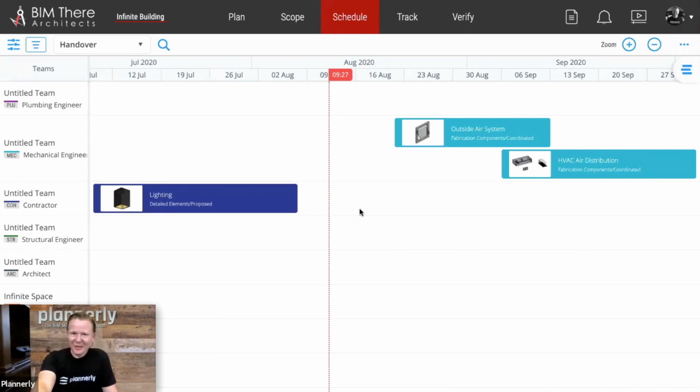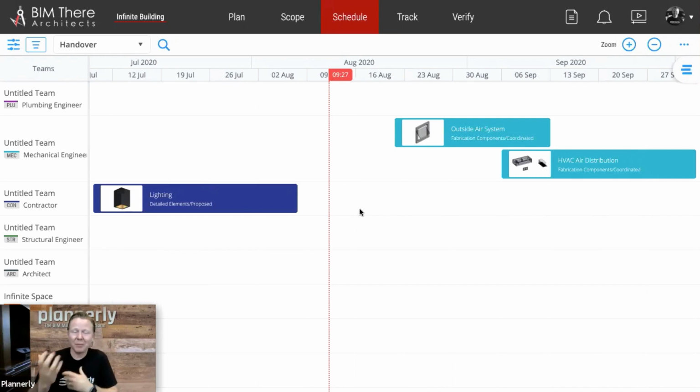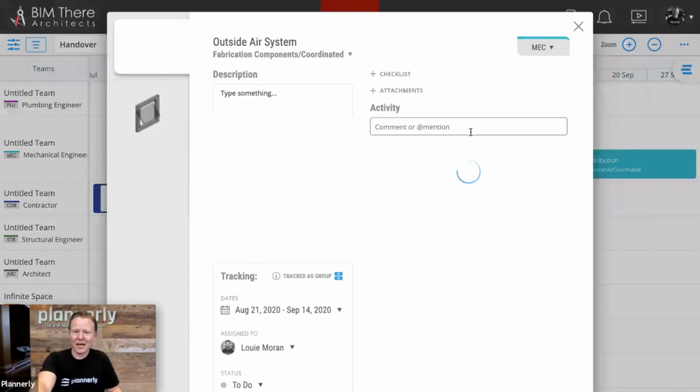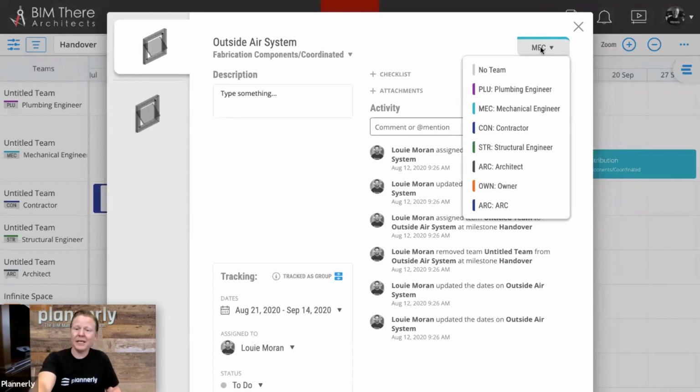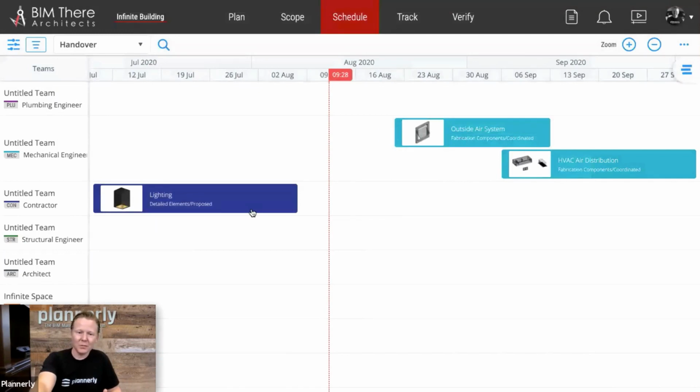Some of the other terminology that we talked about was the RACI chart. Who's responsible? Who's accountable? Who's consulted? And who's informed of the progress at the end of it? Mm-hmm. And that can be a separate chart. A lot of times it can even be a separate piece of software. So there are teams that use RACI software that is designed to manage those types of charts. But we like to break it down and put those requirements in the specific locations and make it easier for teams to manage. If you think about who's responsible for this task, the responsible party is a team in this case, but the person required, oh, and I see Louis already assigned this one to himself. Have you assigned this one?